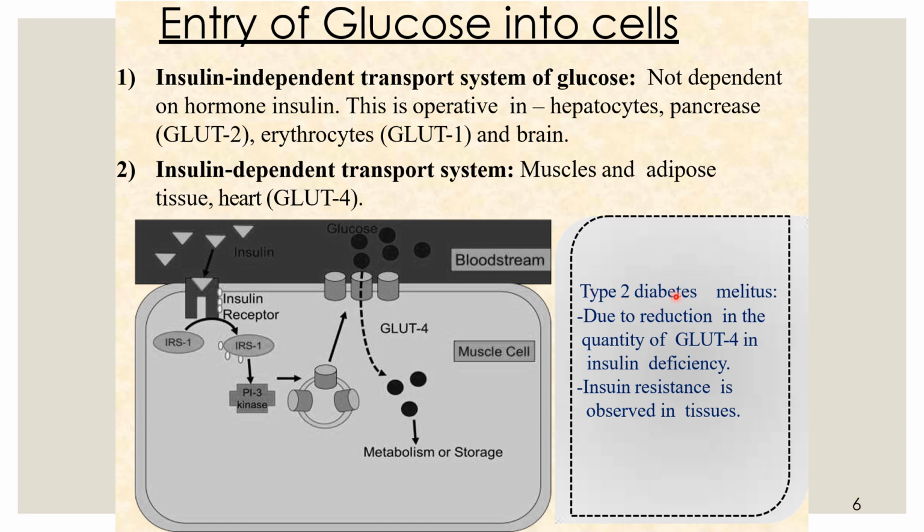In diabetes mellitus, what actually happens is there is an insulin resistance, and because of insulin resistance, the GLUT4 channel is not able to be expressed onto the surface, so glucose uptake is not possible in the absence of insulin action. So this is all due to the insulin resistance.